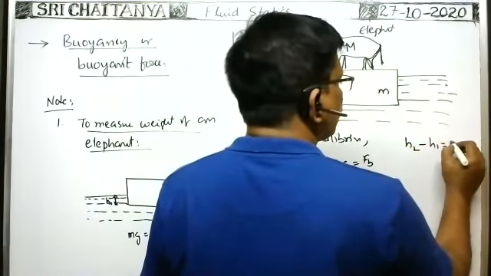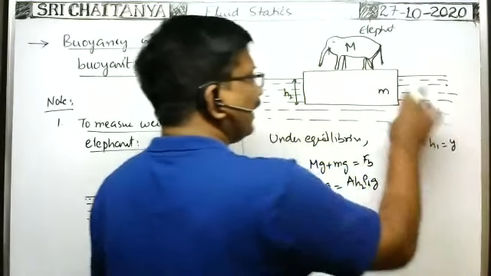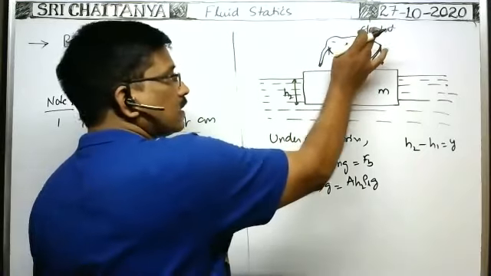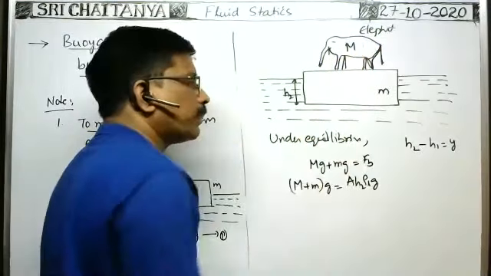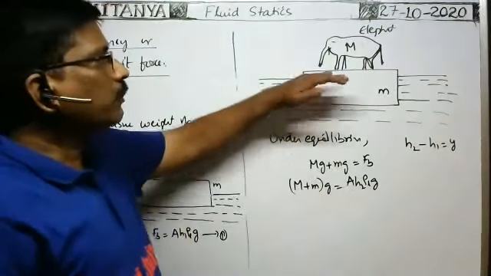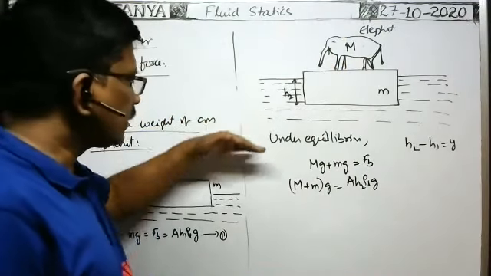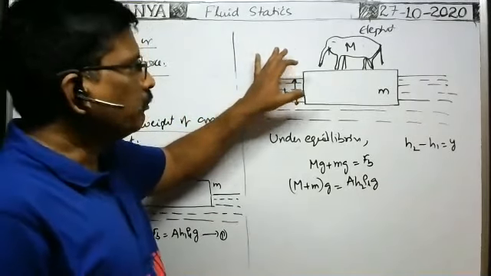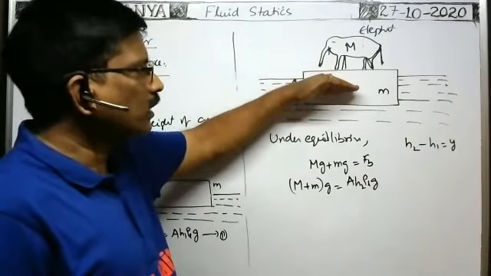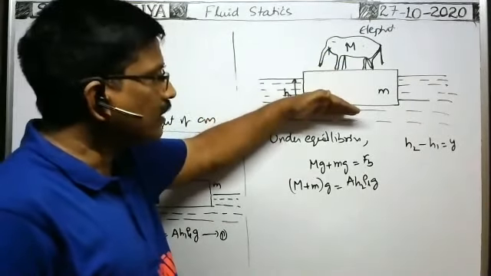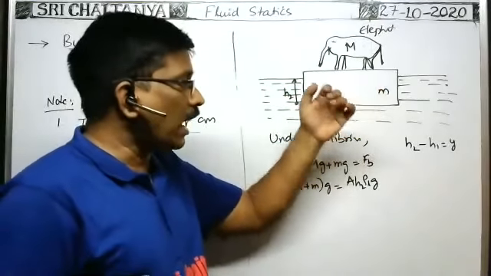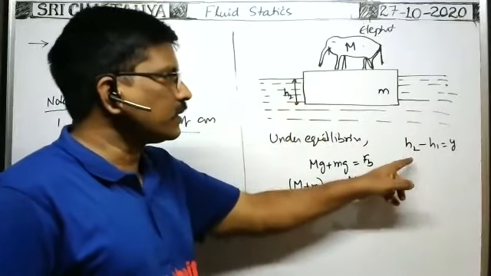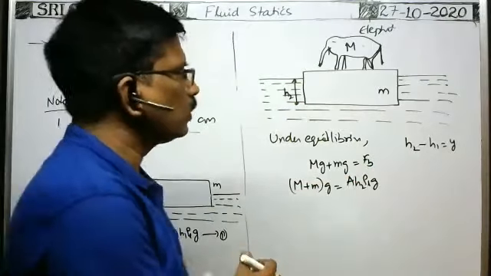The difference between them is equal to say Y. Y is the extra depth up to which the plank submerges because of the elephant standing over the plank. When the elephant is not on the plank, H1 distance submerged. When the elephant is there, H2 distance submerged. Because of the elephant standing over the plank, the further depth the plank submerges in the liquid is H2 minus H1, which is equal to Y.